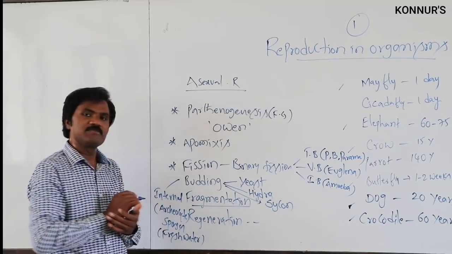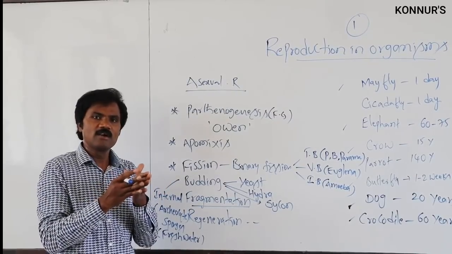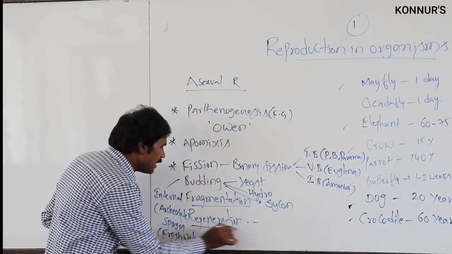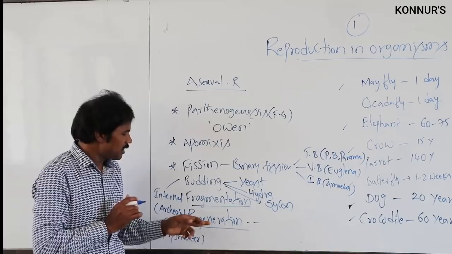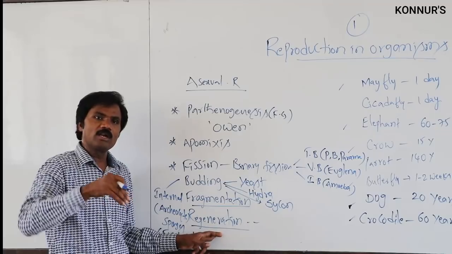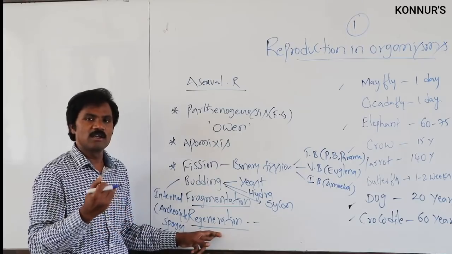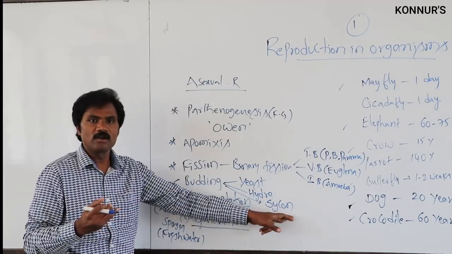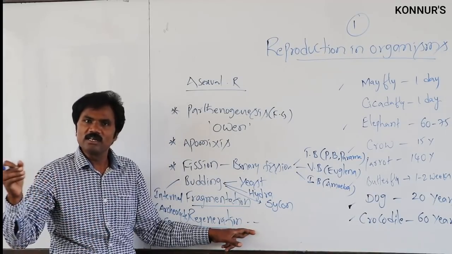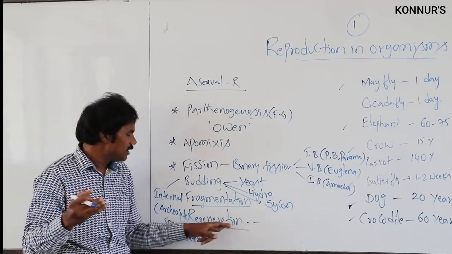Then fragmentation. Fragmentation is where a part can separate from the parental plant and develop into a complete organism. Then regeneration. In regeneration, one can observe that wherever a part is lost, it can regenerate the lost body part. For example, a lizard can shed its tail, and then once again it will be regenerated.